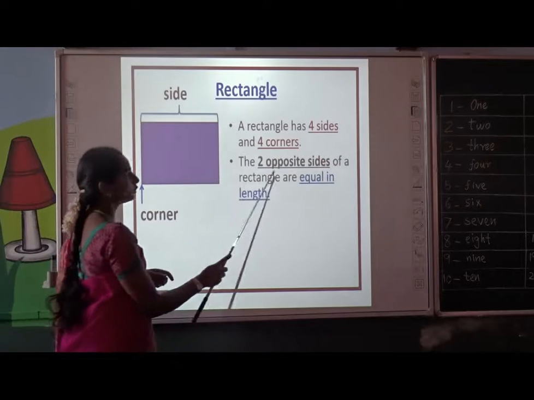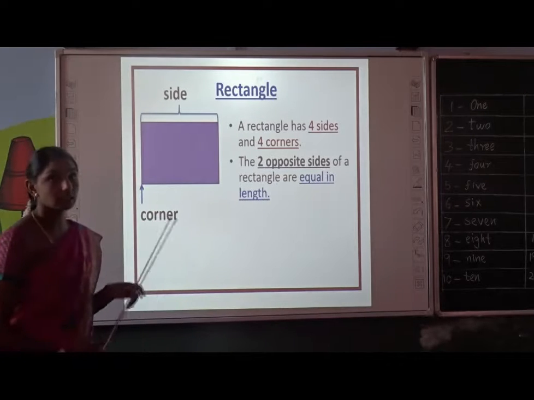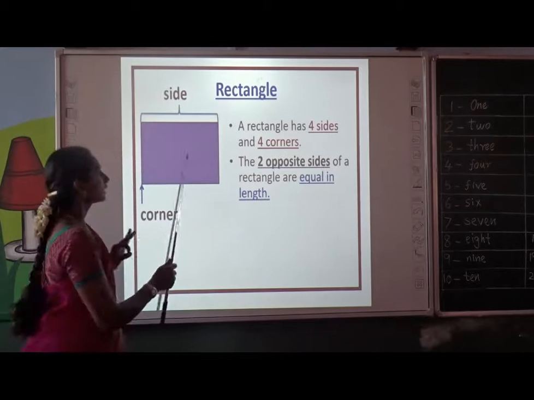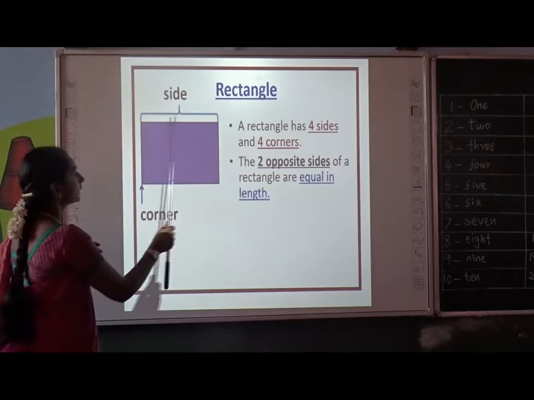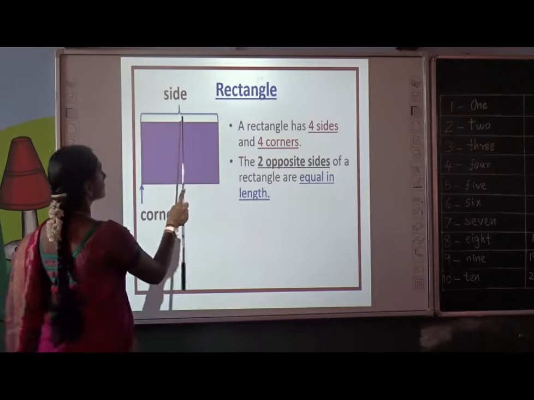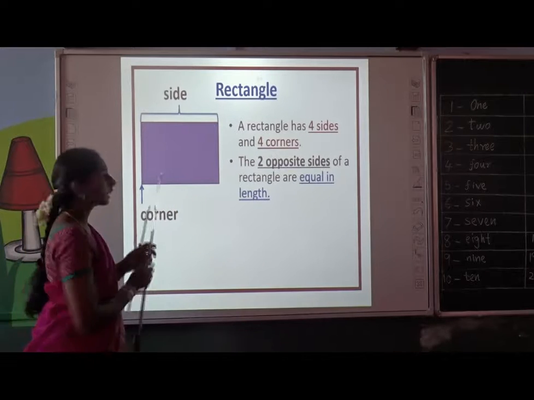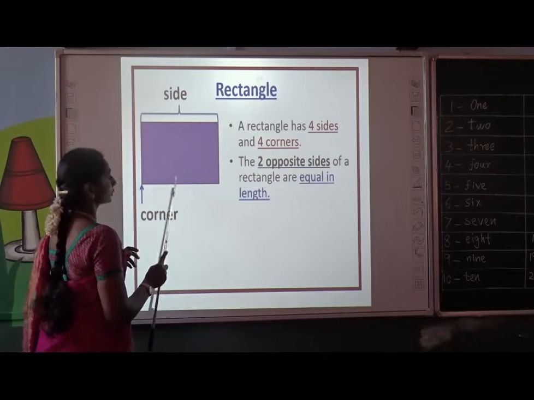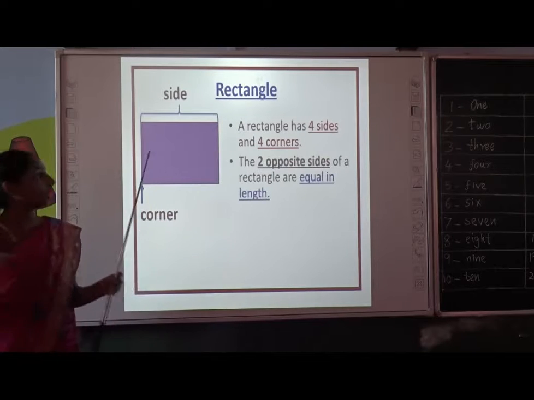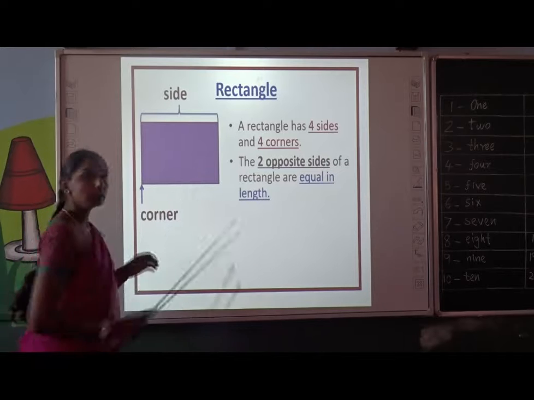See here, the 2 opposite sides of a rectangle are equal in length. Yes, children, in a square, all the 4 sides are equal in length. But there is a difference in the rectangle shape. In a rectangle, only the 2 opposite sides are equal. See here, this side is opposite to this. This is opposite to this. These 2 opposite sides are equal. This and this are equal, and this and this are equal.